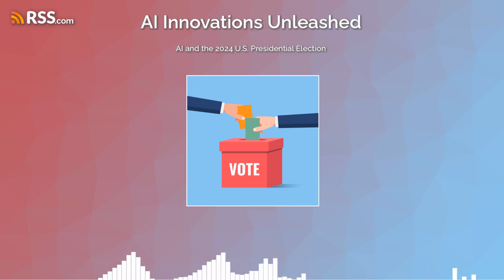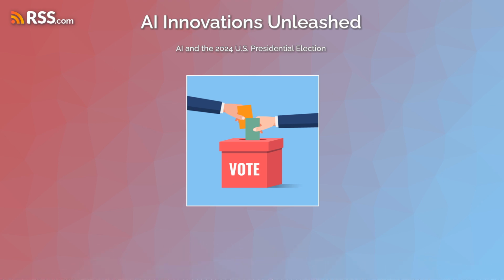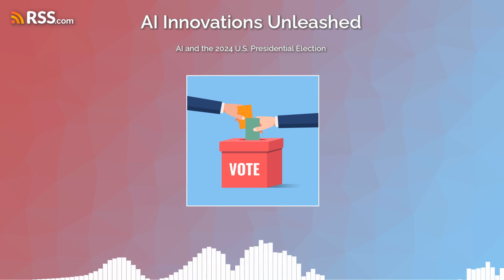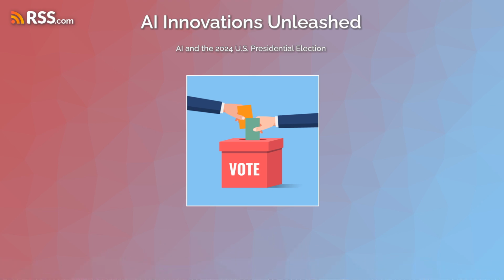And that brings us to the end of today's episode of AI Innovations Unleashed. As we've seen, AI played a pivotal role in the 2024 US presidential elections, from micro targeting and misinformation detection to predictive analytics and media monitoring. These technologies unprecedentedly shape the political landscape, bringing opportunities and challenges for campaigns, voters, and regulators alike.